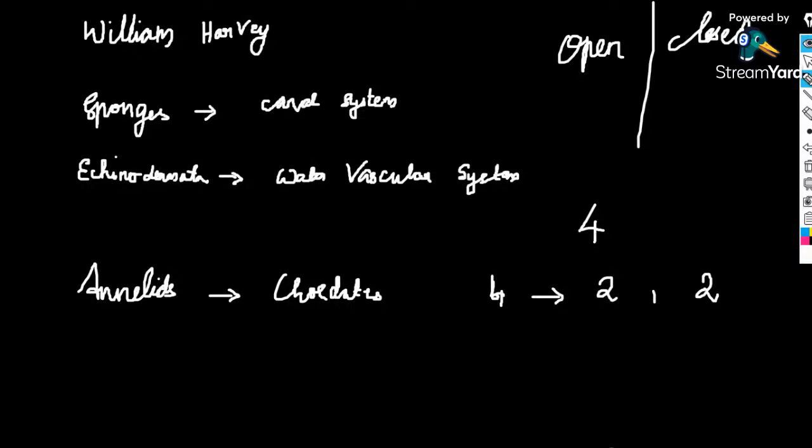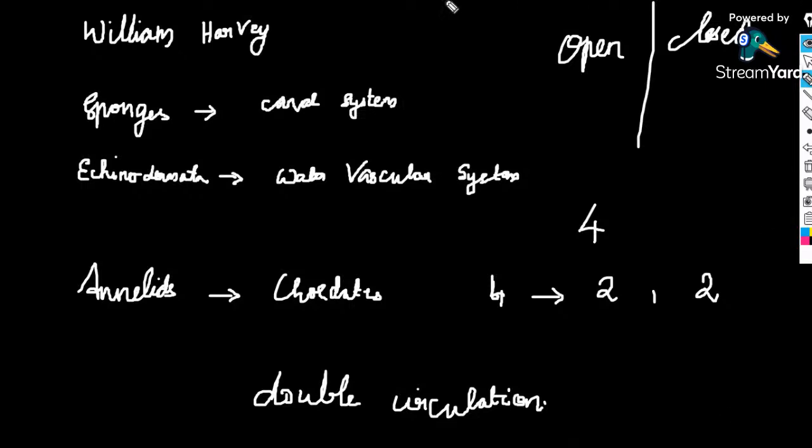All those things we have discussed under a single heading called double circulation, right? That includes two types of circulation, systemic circulation and pulmonary circulation, the two types of circulation in humans.